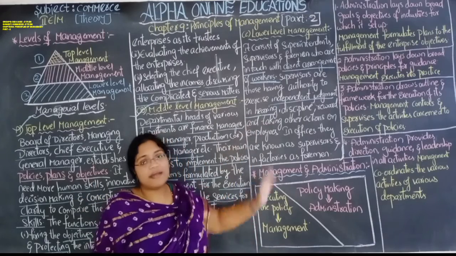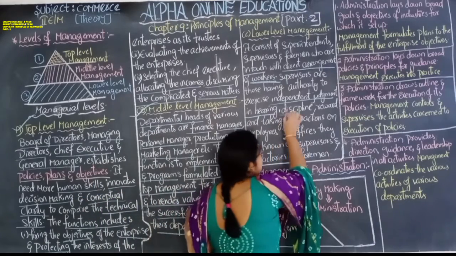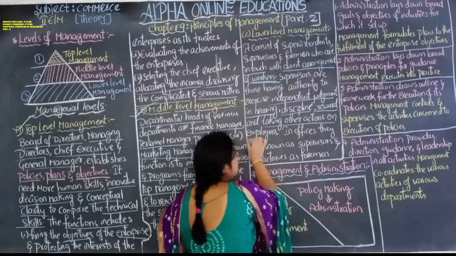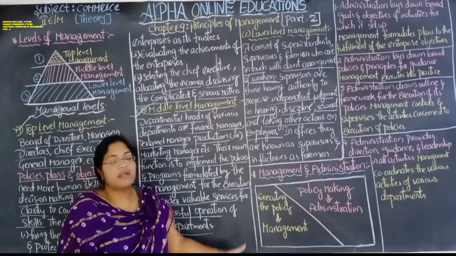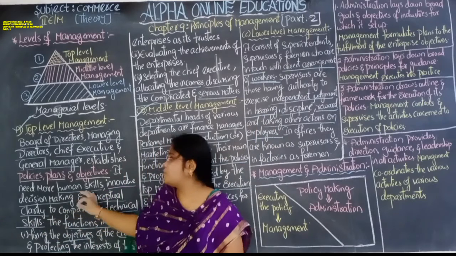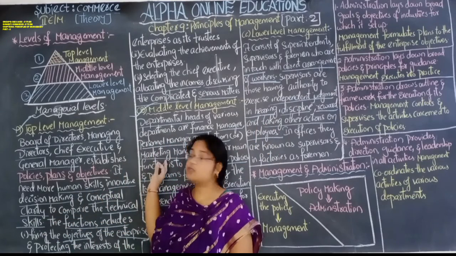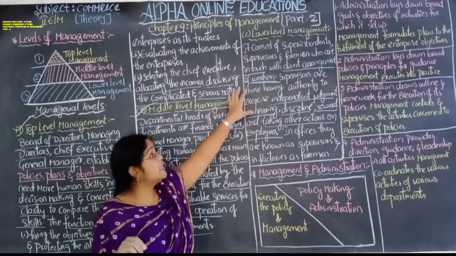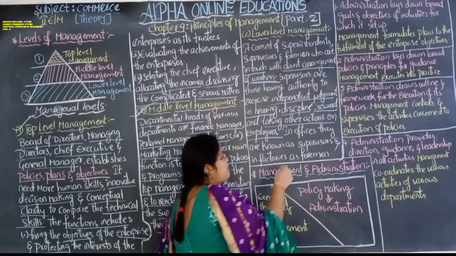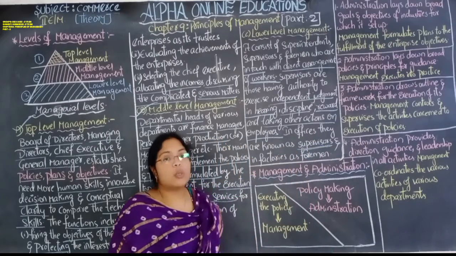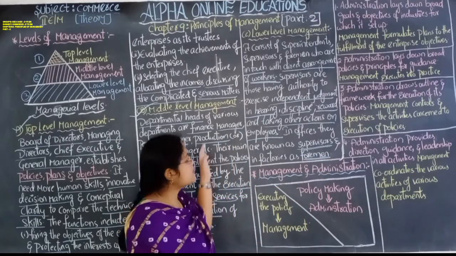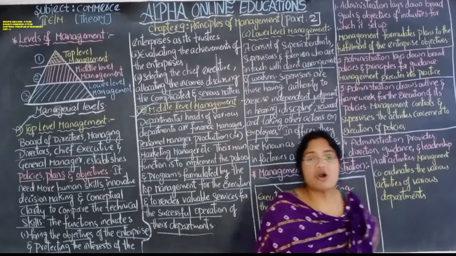They can give independent judgment, and they can see to the discipline, they can give rewards and take other actions on the employees. They have that right, they are independent, they can take those actions because they are close to the workers. Top level management is not close to the workers, middle level management is not close to the workers, but this lower level management is close to the workers. In offices they are known as supervisors, but in factories they are known as foremen. So this is about the levels of management.